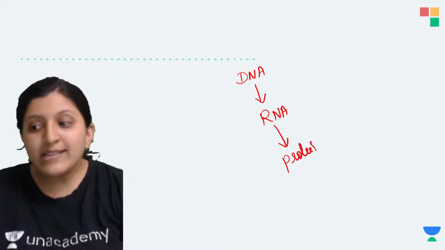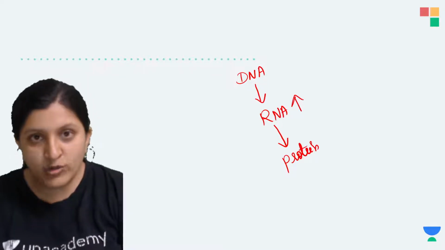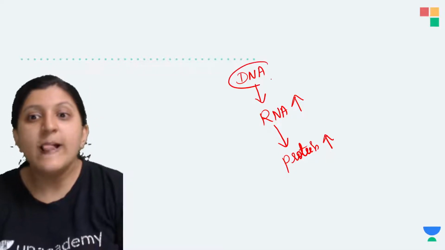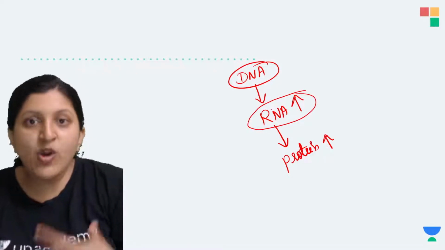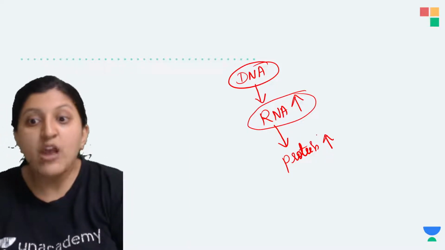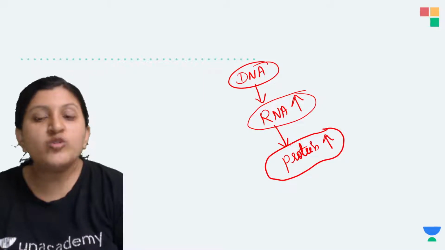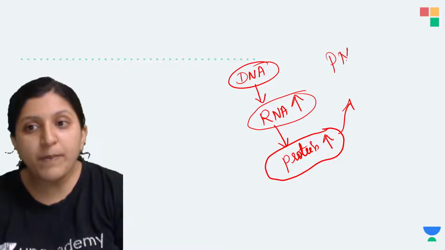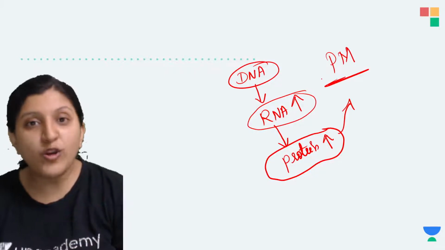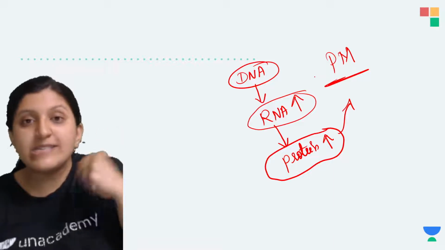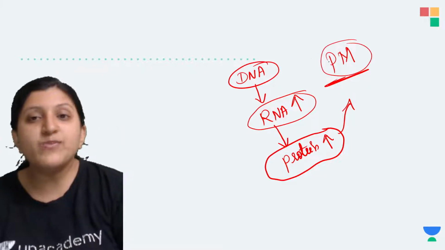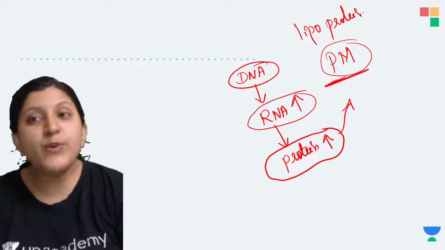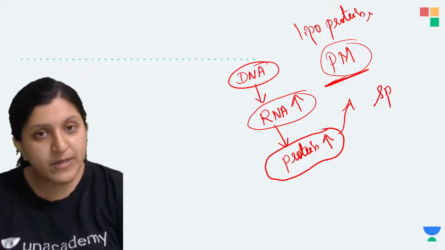So we say that in the cell cycle the RNA amount is increasing and the protein amount is increasing. That is because DNA is transcribing, or DNA is producing RNA, so that the required amount of protein can be produced. So what is this protein? In order to form a plasma membrane, you require a lot of protein. Since cell division has to occur, and the plasma membrane is basically made of lipoproteins, that means protein is required.